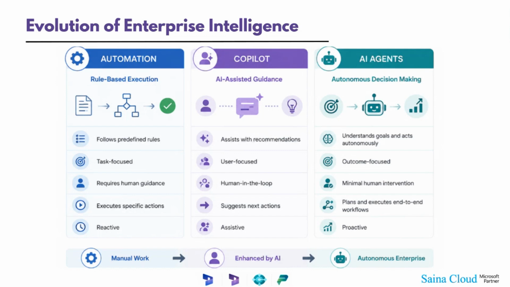From there, automation, we move to a Copilot. That is nothing but an AI assistant actually. So it gives you the recommendations and it follows your command and it gives you the output and it suggests what can be done. It can be assertive, but it cannot take any actions on the Copilot. But if you see the AI agents moving forward, right, it understands you.